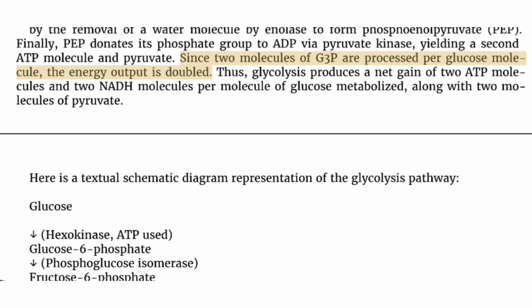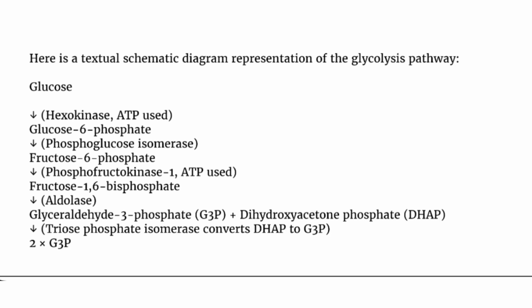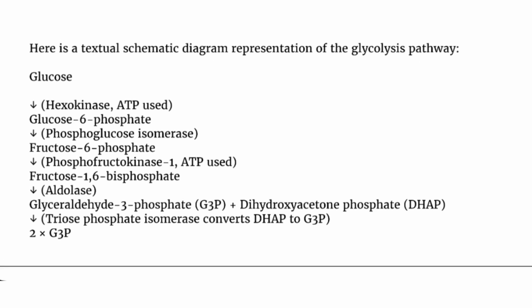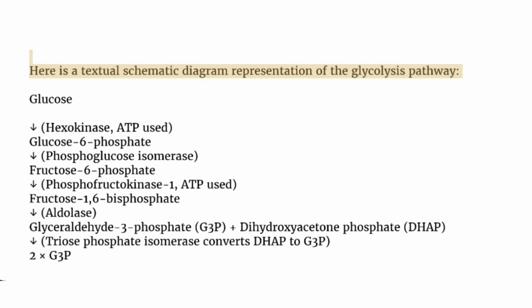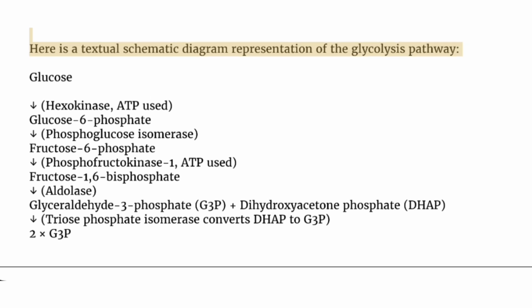Since 2 molecules of G3P are processed per glucose molecule, the energy output is doubled. Thus, glycolysis produces a net gain of 2 ATP molecules and 2 NADH molecules per molecule of glucose metabolized, along with 2 molecules of pyruvate. Here is a textual schematic diagram representation of the glycolysis pathway.